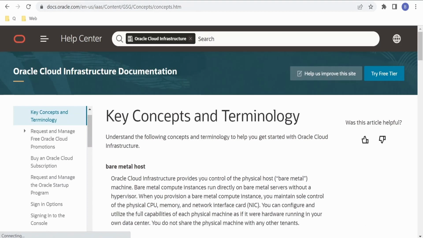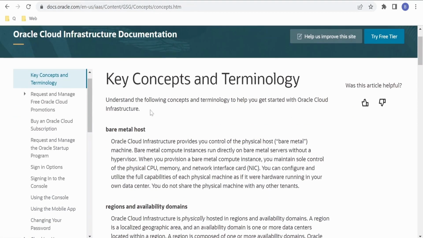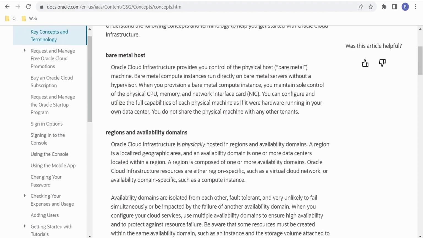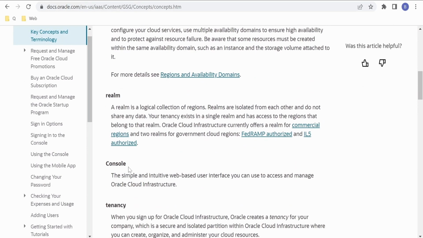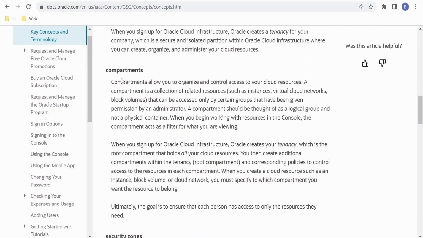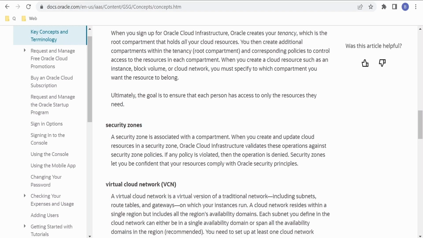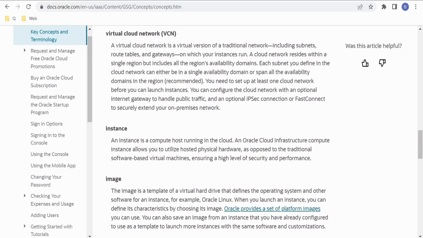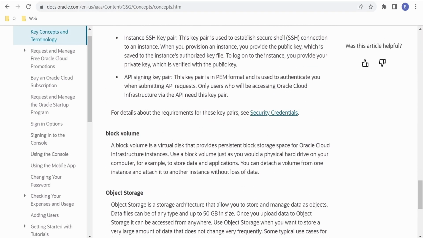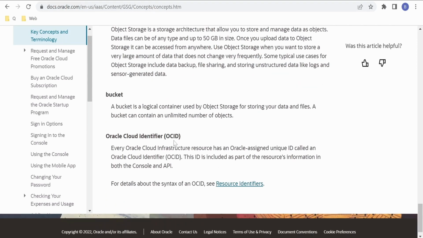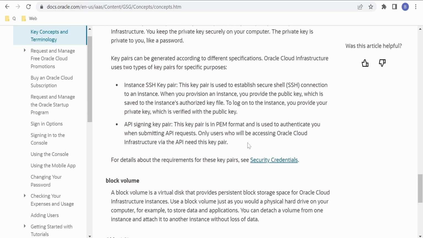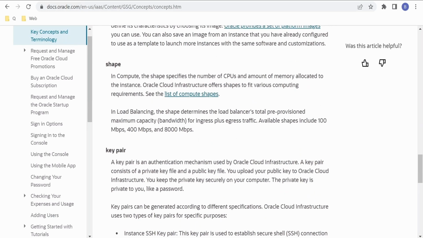If you click on Key Concepts and Terminology, there are the concepts and terminologies which are used in OCI, like bare metal host, regions and availability domains, console, tenancy, compartments. Compartment is something which is exclusively available in OCI. Security zones, virtual cloud network, instances, images, key pair, shape, block volume, object storage, buckets, and Oracle Cloud Identifier or the OCID. So we'll learn in detail about all those services and key concepts in our Oracle Cloud Infrastructure course.